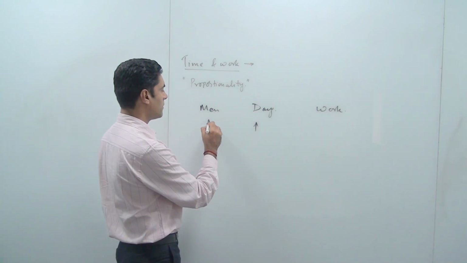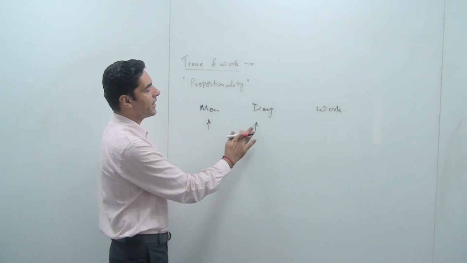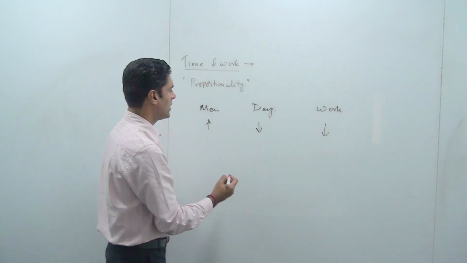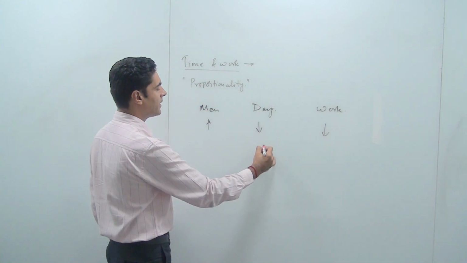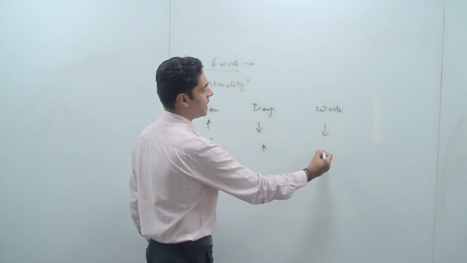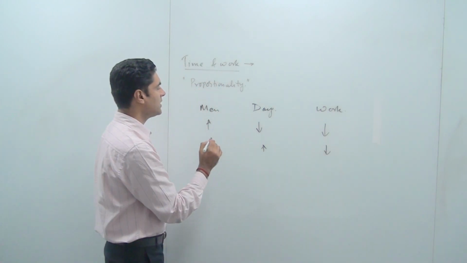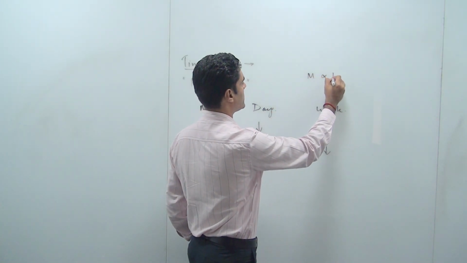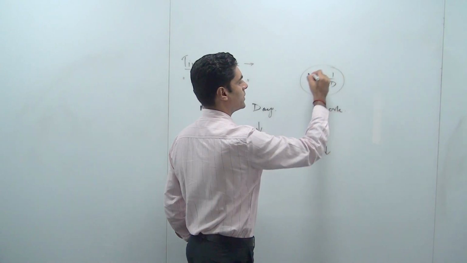But in case men remain intact and days reduce, then the work will also reduce. And if days remain intact and men reduce, then work will also reduce. That means we can directly interpret that men and days are inversely proportional.